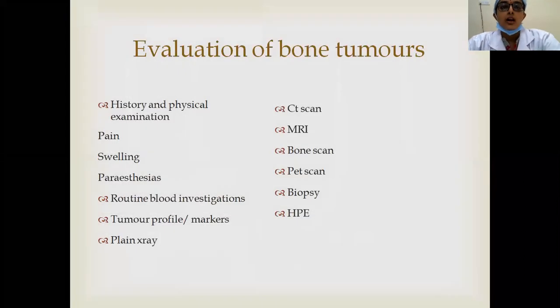So before that, how to evaluate bone tumors? Whenever you have a case of bone tumor, these are some important things which are essential in diagnosis. First thing is history and physical examination, that we are going to see next in detail. Then routine blood investigations, tumor profile or markers, plain X-ray. Plain X-ray is the essential tool for the diagnosis of bone tumors, which is followed by CT scan, MRI, bone scan, PET scan, biopsy, and followed by histopathological examination.